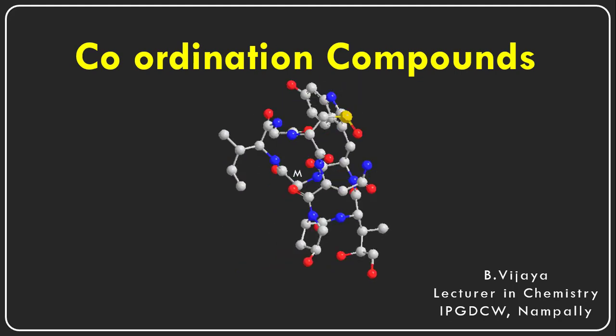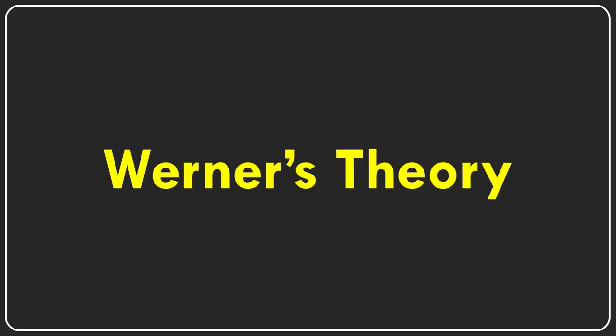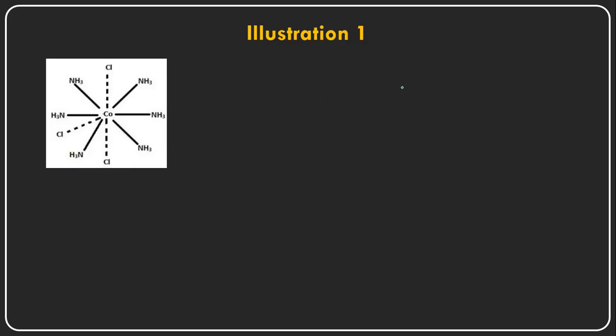We are discussing the chapter called Coordination Compounds. In coordination compounds, we are discussing Werner's theory today. And illustration 1. He has given some illustrations in order to explain the structures of these cobalt complexes.